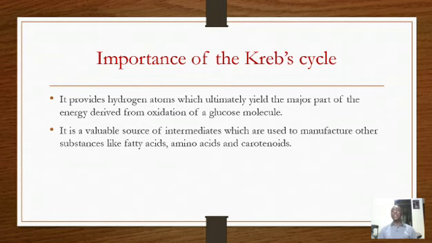It provides hydrogen atoms needed to yield energy from the oxidation of a glucose molecule. What do we mean? Remember we said that each NADH2 molecule later yields 3 ATP molecules, while each FADH2 yields 2 ATP molecules.